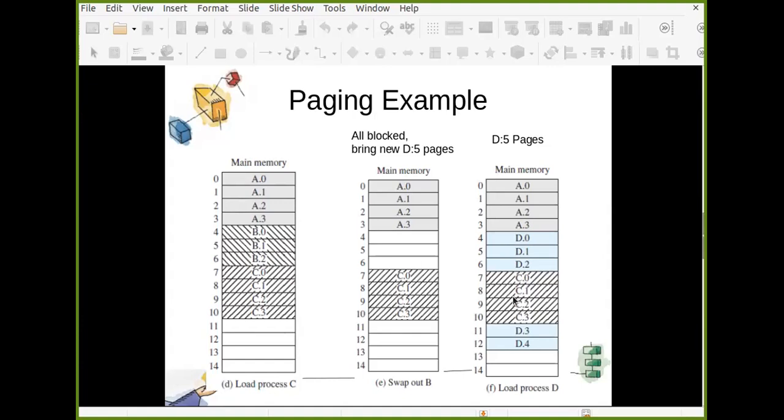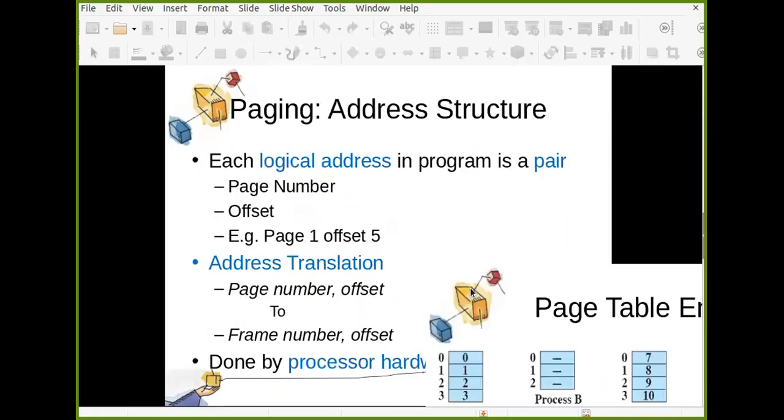If I am referring to address 200 from page 0 of process C, the logical address is page 0 plus offset 200. And that logical address needs to be converted into the actual physical location. And the actual physical location is the 200th address in frame number 7. So that is what you need to do.